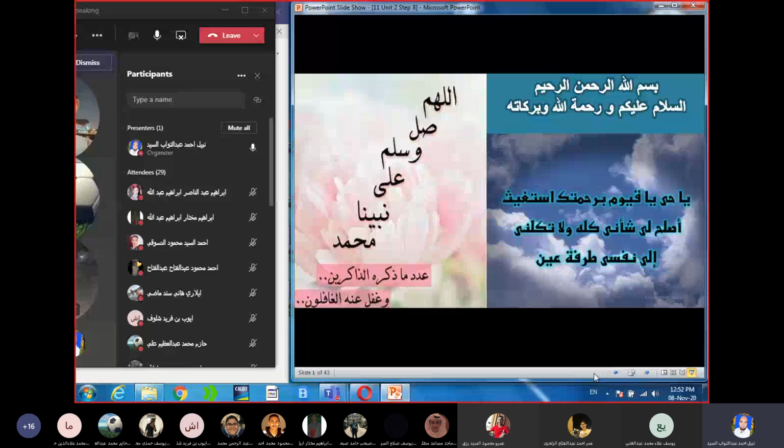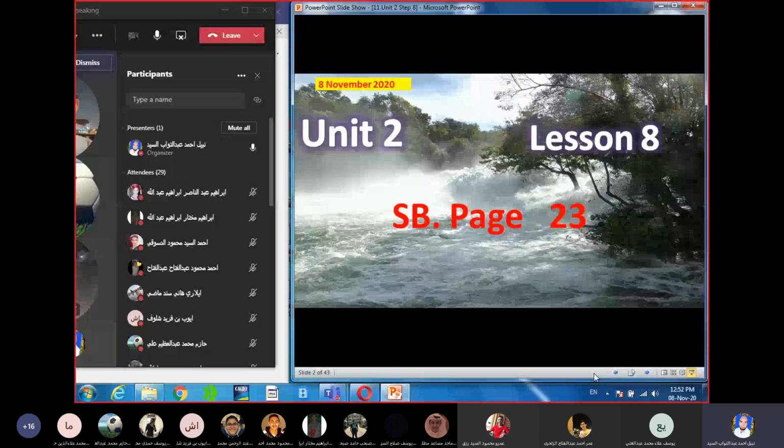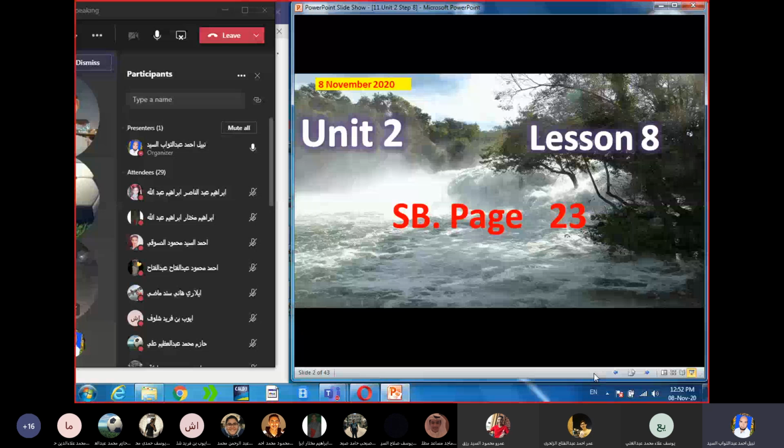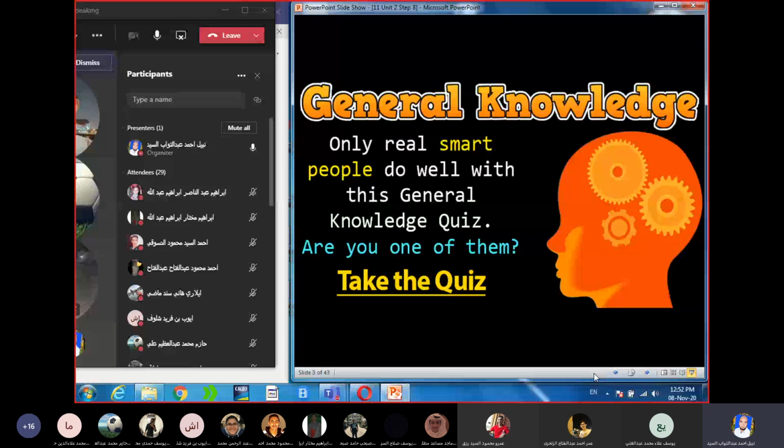Today we are going to study Unit 2, Lesson 8. This is the last lesson in Unit 2. You can open your students book on page number 23. This lesson is a listening task and then speaking. You are going to listen and then speak. If you cannot hear well, I'm going to read the text so that you can answer all the questions.